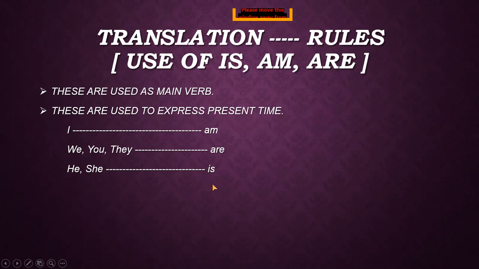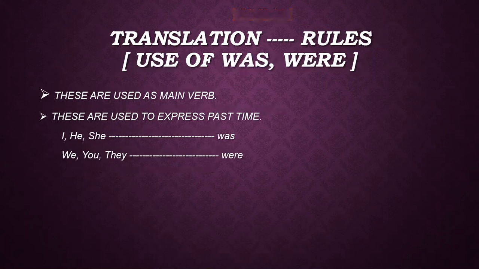Okay, that where we use is, am, are, here they are not used for showing the present continuous tense. They are not used as a helping verb. They are not used as an auxiliary verb, but they are used here as a main verb. And similar things for was and were. Was and were are used as a main verb here to show the past time.